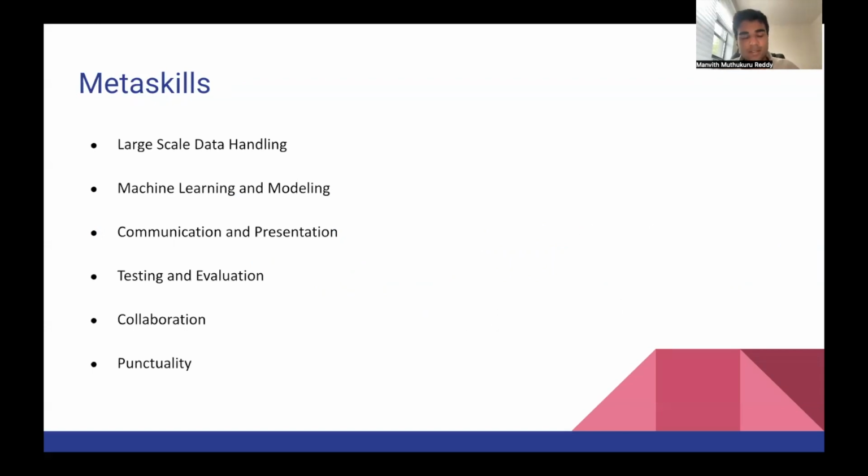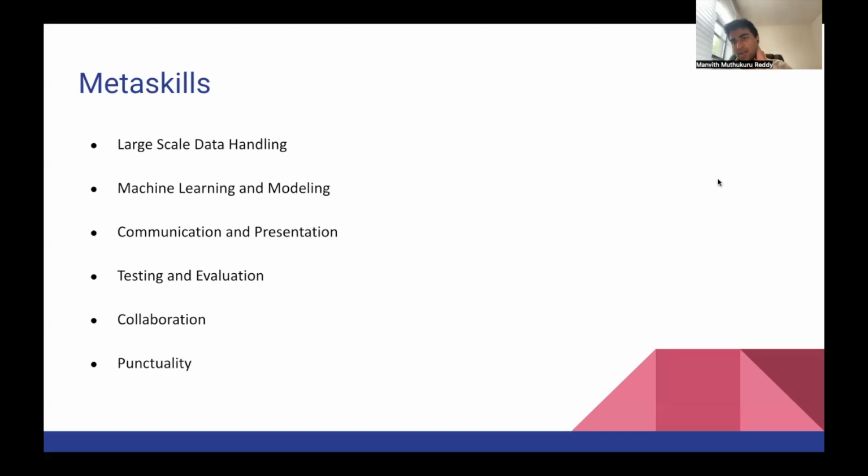So about the meta skills, I learned a lot, and I think I have to thank the instructor for making this segment to this project. One of the main things I learned was large scale data handling, which I hadn't done much before. Initially, we started off with a much smaller toy data set, which was a January 2020 data set. But when I moved on to the bigger data set, I ran into all sorts of problems. One of the problems was memory, which I realized you could solve using batch processing. Another was that the model took too long to run, so we reduced the epochs and did more filtering. And yeah, I learned a lot about how large-scale data handling is done. That's definitely something I picked up in this class.